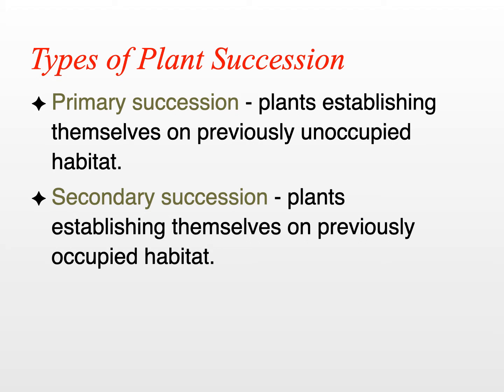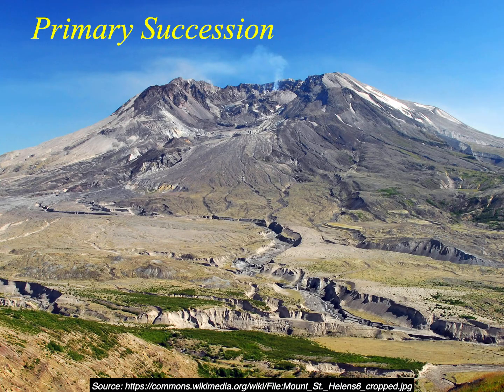germinated. A secondary succession is where the plants establish themselves on a previously occupied habitat. In a secondary succession, you get a disturbance, but the disturbance really doesn't wipe out the seed bank in the soil. So the seeds that are in the soil, they germinate and they lead to the plant succession, which is different than in a primary succession.